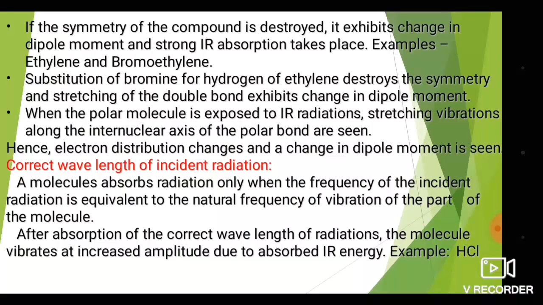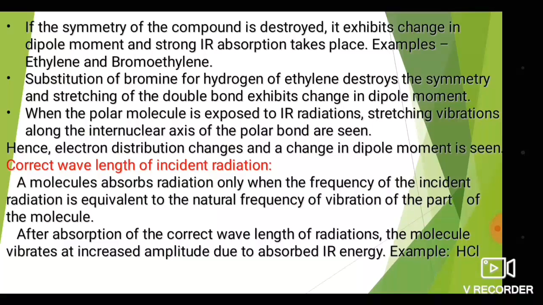It means the amount of energy required to bring the molecule to the vibrational state is provided by means of the IR radiation. Then the molecule vibrates and absorbs IR radiation, and it becomes IR active.